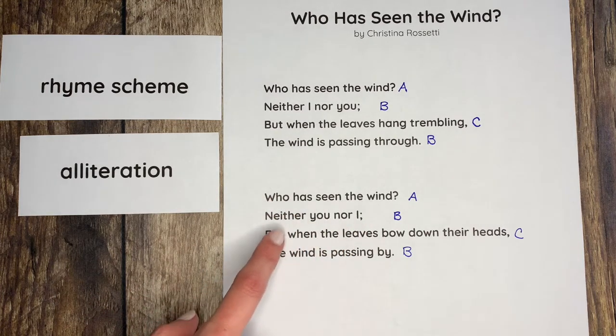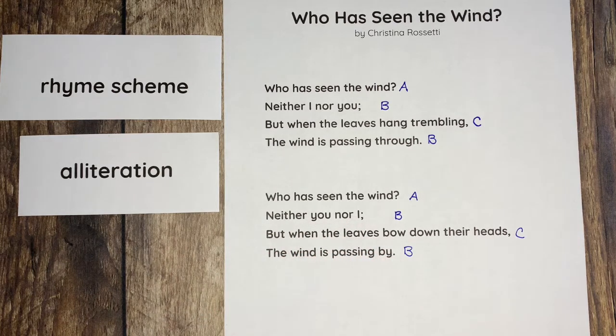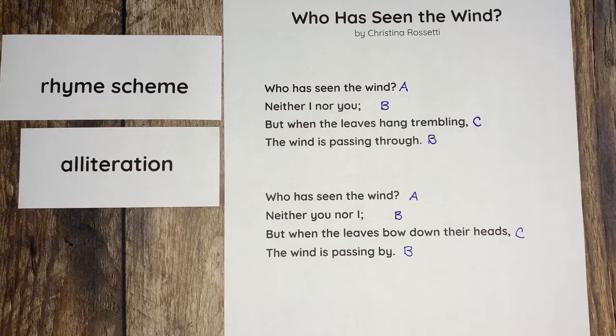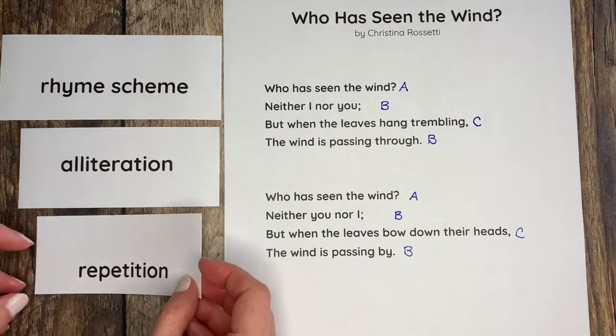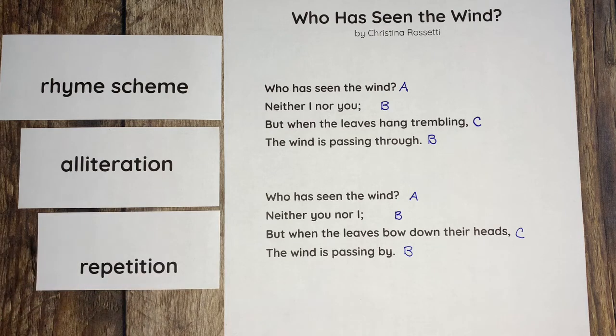Who has seen the wind? Neither you nor I. But when the leaves bow down their heads, the wind is passing by. In this poem, there's not an example of alliteration, but this time we're going to be focusing on a different poetic device. This time we're going to be focusing on repetition. In repetition, the poet will repeat himself or herself. Either a word or an entire phrase will be repeated throughout the poem.